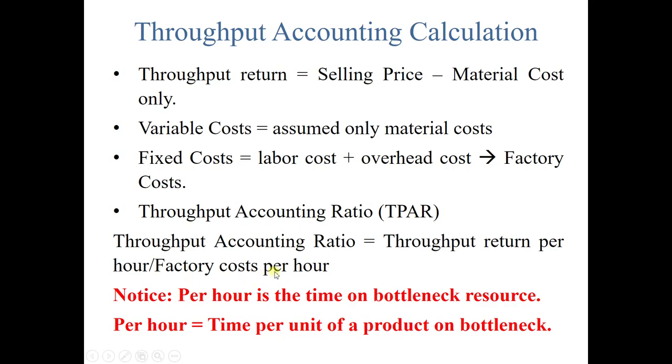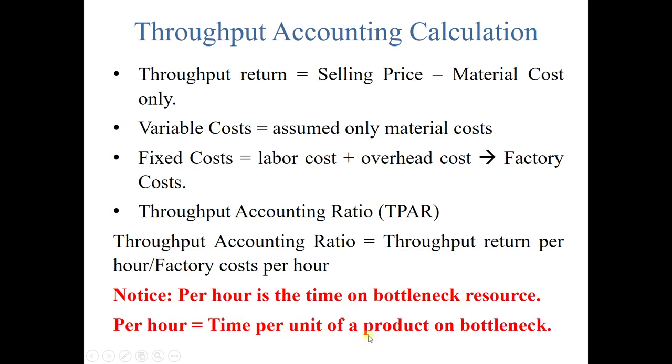Similarly, factory cost per hour. How do we calculate the factory cost? The labor cost plus overhead cost per hour. When I'm talking about per hour, the limited resource was in terms of hours, so we need to calculate it in relation to the bottleneck hours available. It's written here: per hour on the bottleneck resource.